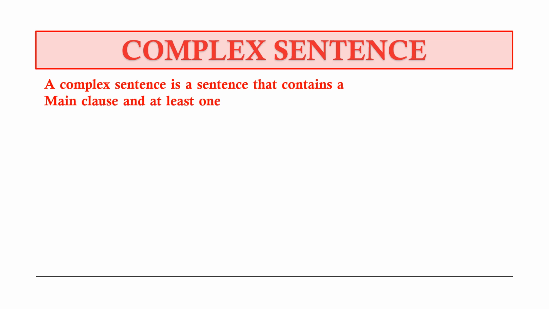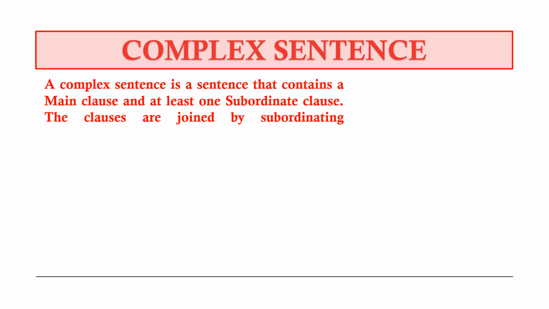Next we have the complex sentence. It is a sentence that contains a main clause and at least one subordinate clause joined by subordinating conjunctions. Now we just learned about fanboys, which are coordinating conjunctions. Now we have another lesser type of conjunctions called subordinating conjunctions. So when you have a sentence with one main clause and one subordinate clause which is not making full sense, joined by a subordinating conjunction, it is called a complex sentence.